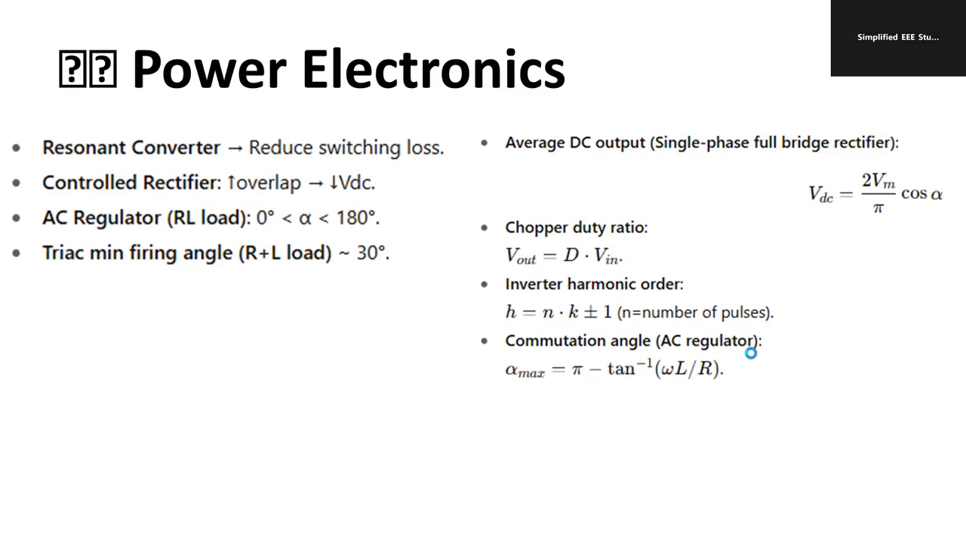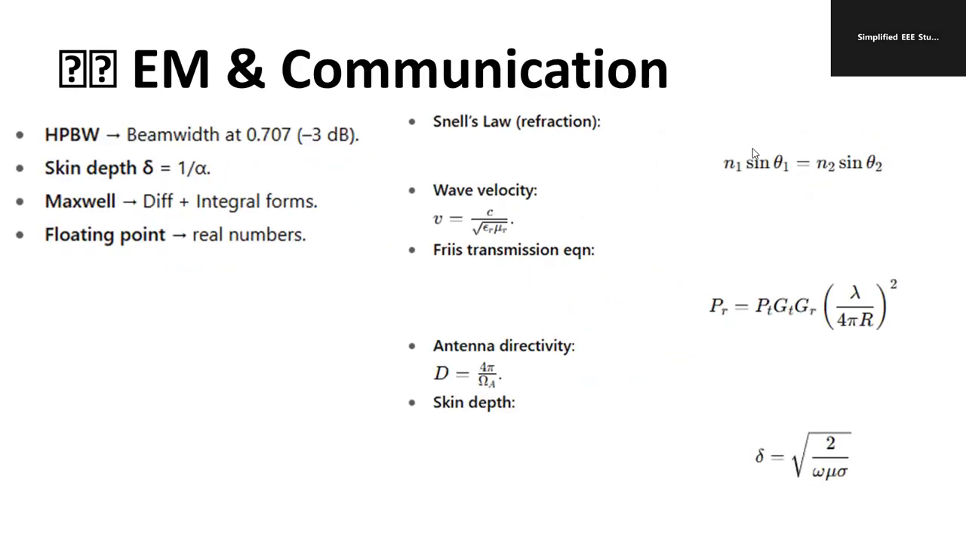Average DC output for a single phase full bridge rectifier is given by 2 Vm by pi into cos alpha. For a chopper, with duty ratio D, V out equals D into Vin. Inverter harmonics: N into K plus or minus 1, based on the number of pulses. Commutation angle is pi minus tan inverse of L omega by R. That you please remember, because all the equations are related.